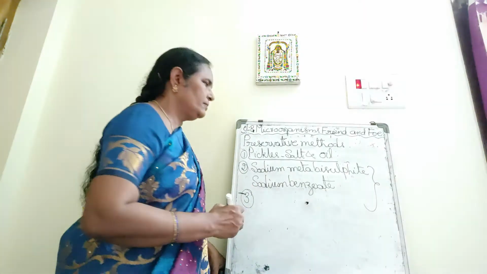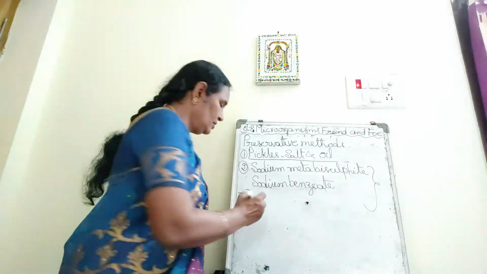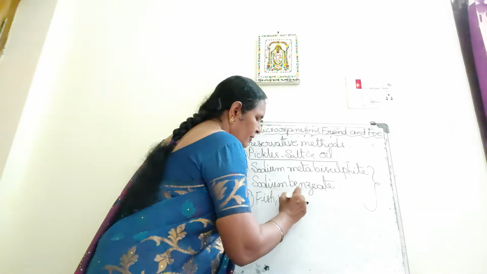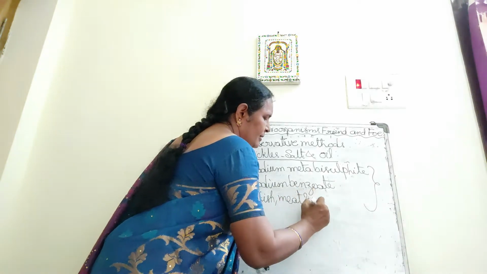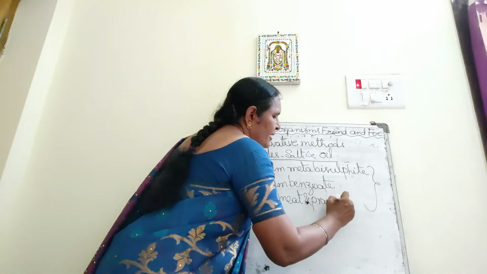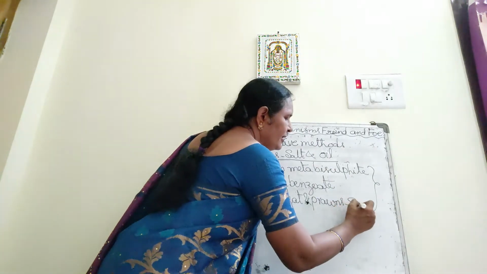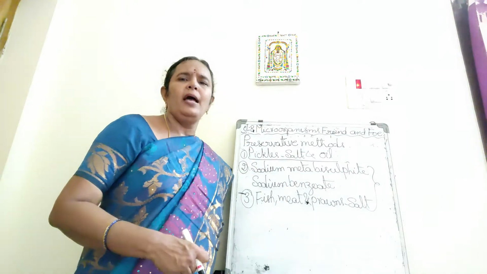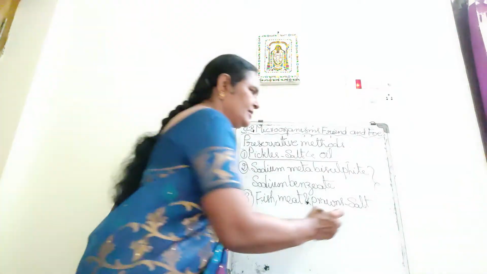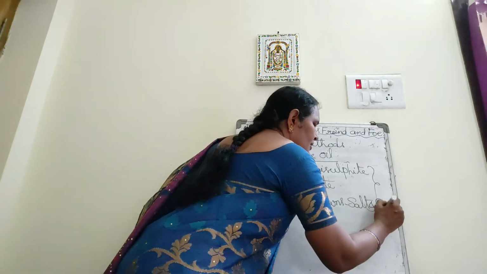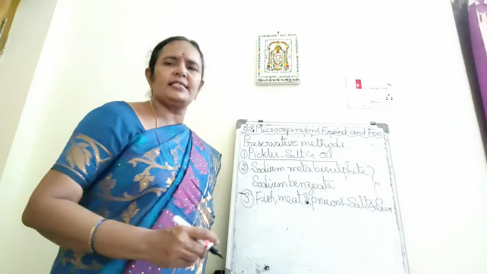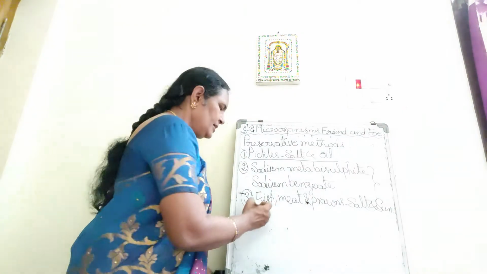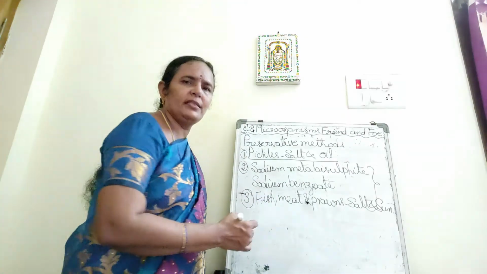And for dry fish, meat, prawns, excess salt is added, and salt is applied to them, and they are dried in the sun. Sun drying: the heat of the sun kills the germs. This is another preservative method, isn't it? There are different preservative methods.